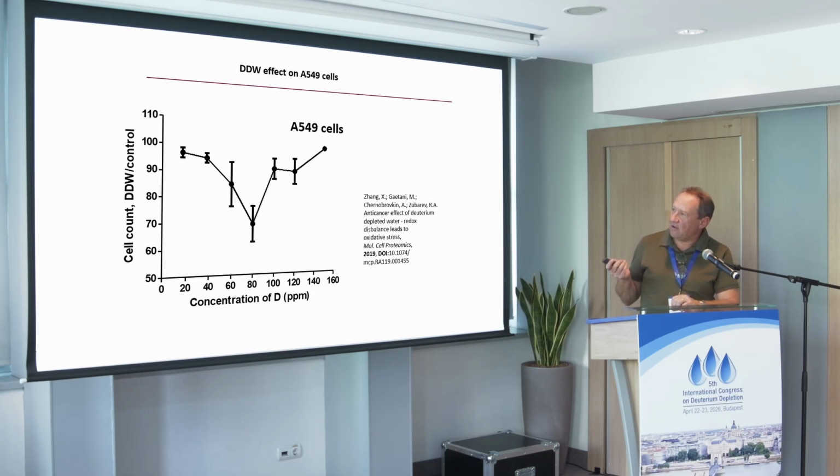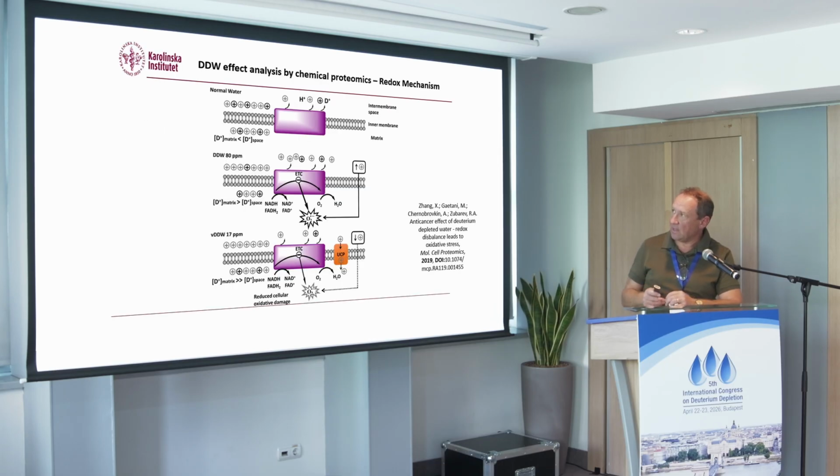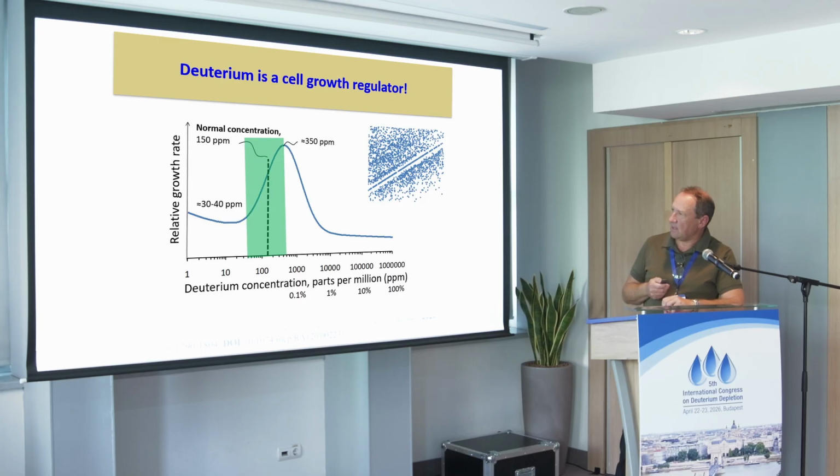So it turns out that they're very sensitive to deuterium content, and at about 80 ppm, the growth rate decreases by 30%. That was the strongest effect we saw. And we came up with a molecular mechanism which is also based on mitochondria and reactive oxygen species, ROS. It was also hard to publish, but okay. And then we went in the opposite direction. We increased the amount of deuterium, and of course we expected the cells to grow faster, as Gabor has shown and people before us. Actually, that things grow faster when you add more deuterium has been known since the 1930s.